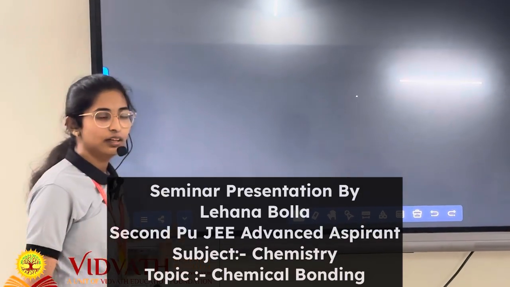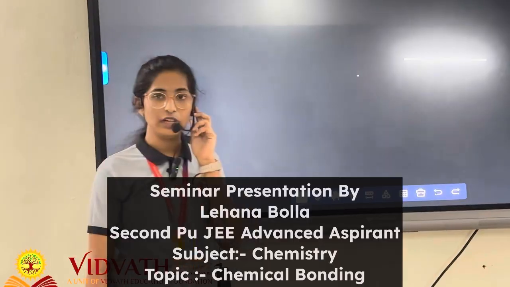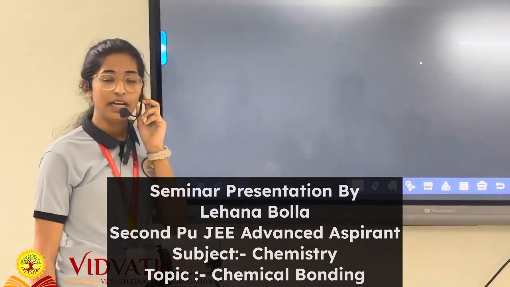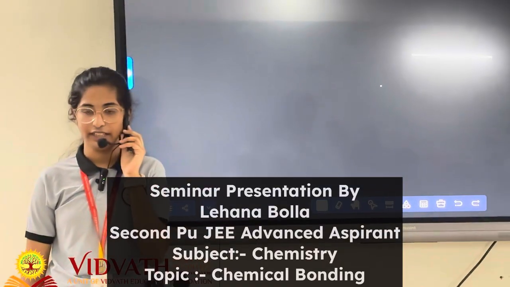Classification of types of bonds. There are mainly two types: interatomic and intermolecular. Interatomic bonds are stronger in nature and intermolecular bonds are weaker in nature.